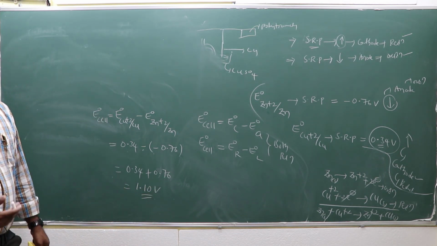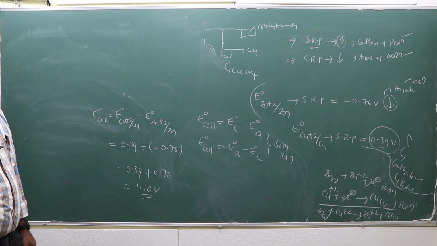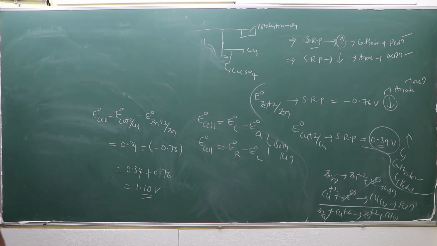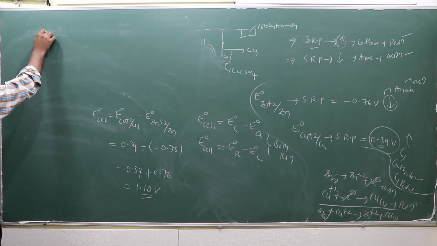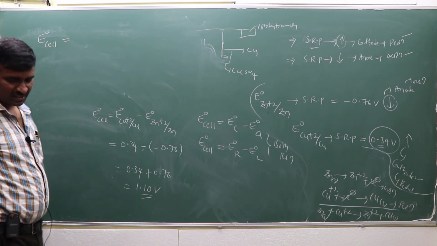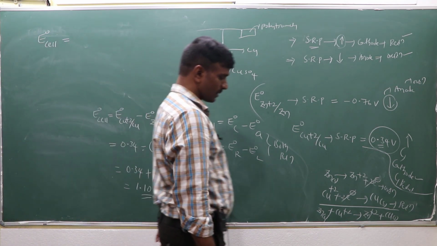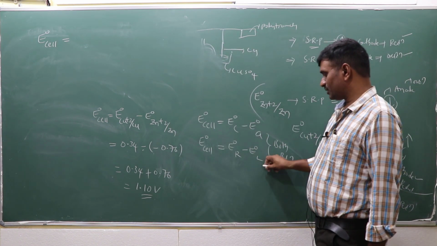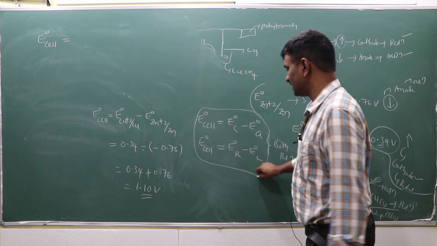Here zinc is dipped in zinc sulfate and copper is dipped in copper sulfate. Or simply, if any reaction is given, you can identify the E0 cell, or EMF of the cell. I mentioned E cathode minus E anode, or E right minus E left.